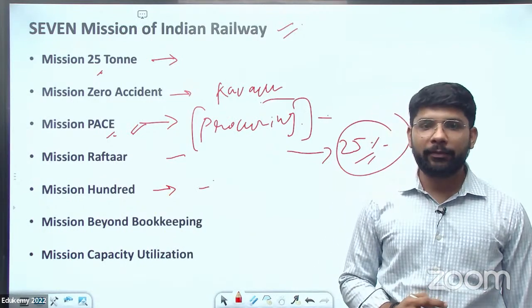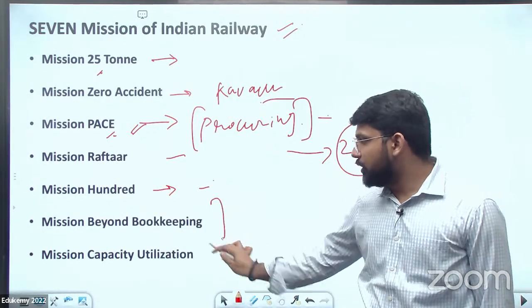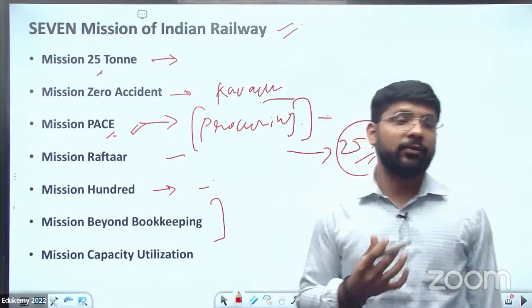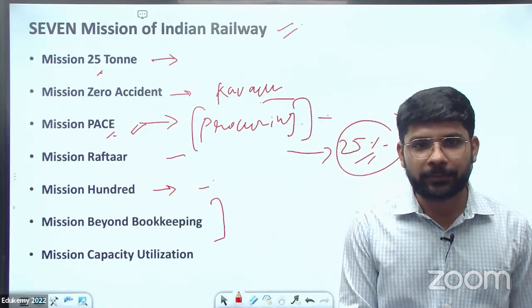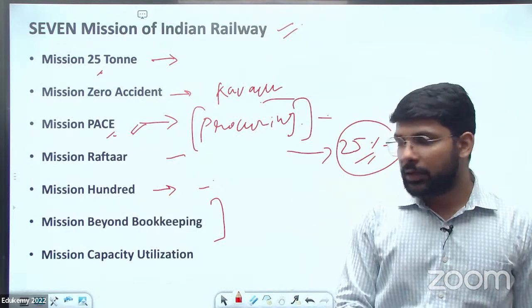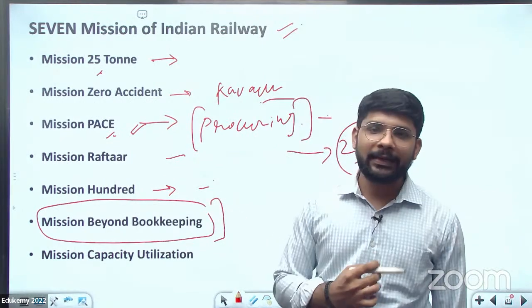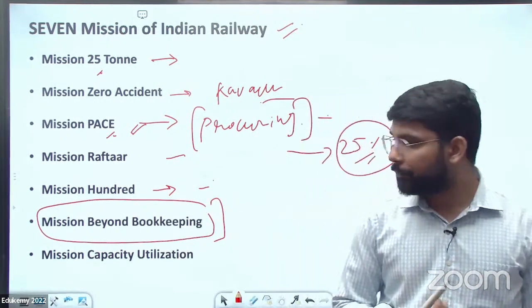Electrification of the Indian Railway. Mission Beyond Bookkeeping means the Indian Railway is using various kinds of books for financial management and other purposes. So they want to completely digitize this system, completely digitizing the finance system also.